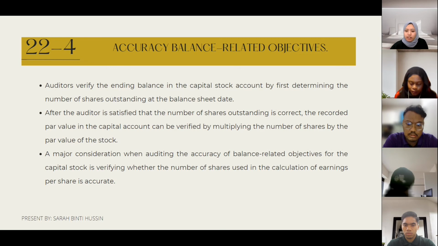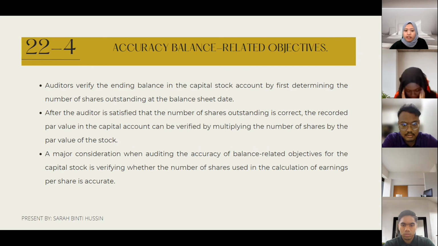Okay, accuracy balance-related objective. The auditor verifies the ending balance in the capital stock account by first determining the number of shares outstanding at the balance sheet date. After the auditor is satisfied that the number of shares outstanding is correct, the recorded par value in the capital account can be verified by multiplying the number of shares by the par value of the stock. A major consideration when auditing the accuracy of the balance-related objective for capital stock is verifying whether the number of shares used in the calculation of earnings per share is accurate.